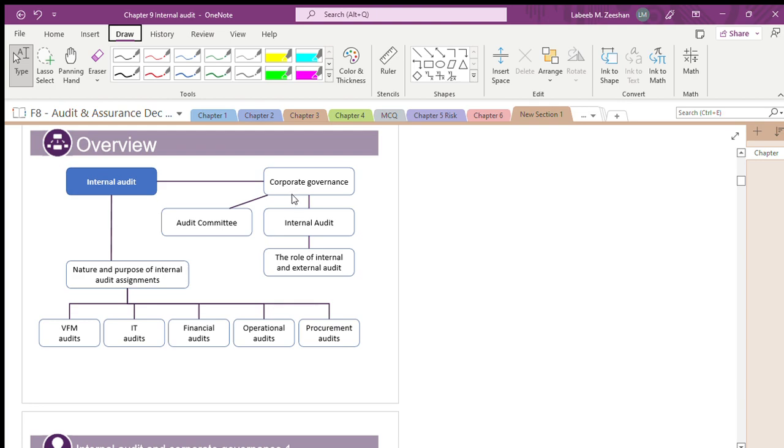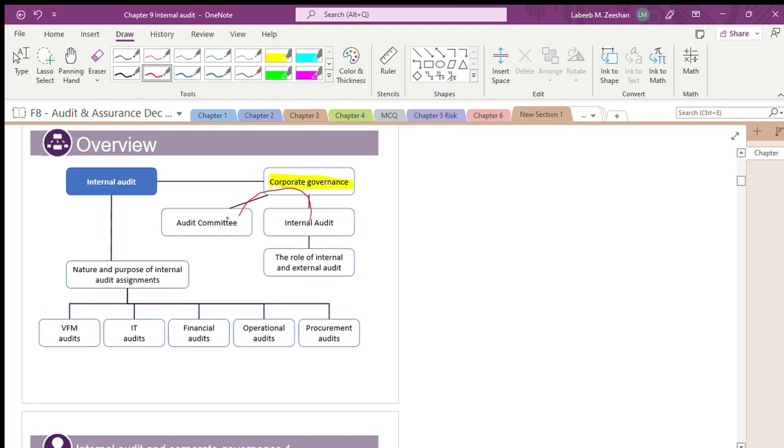Now, internal audit is a system that has been put in place because of the code of corporate governance. How will the internal auditor work? They report to the audit committee, so through the corporate governance structure there is a link with the audit committee.